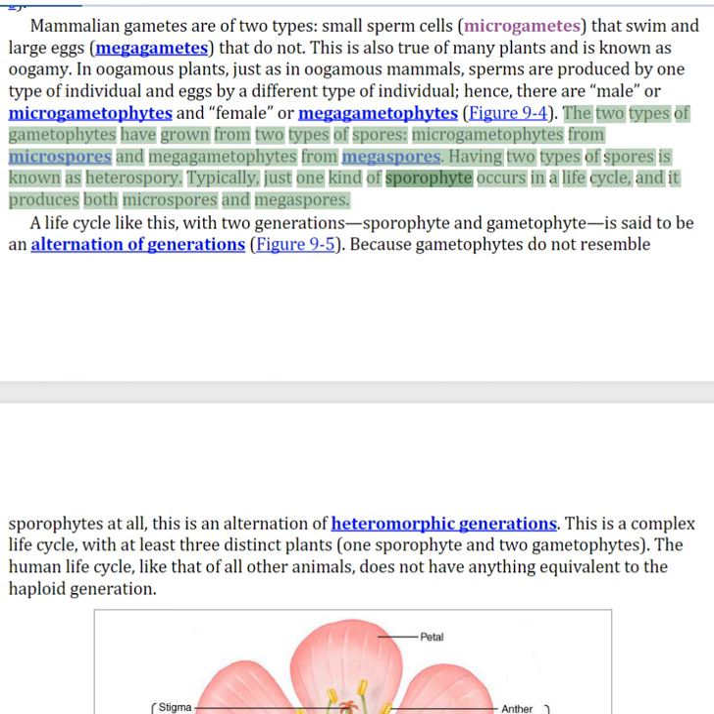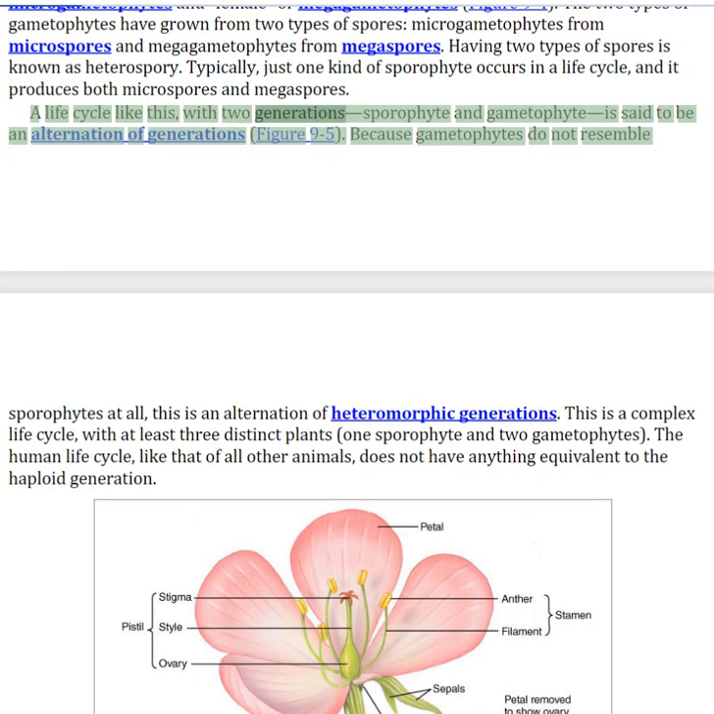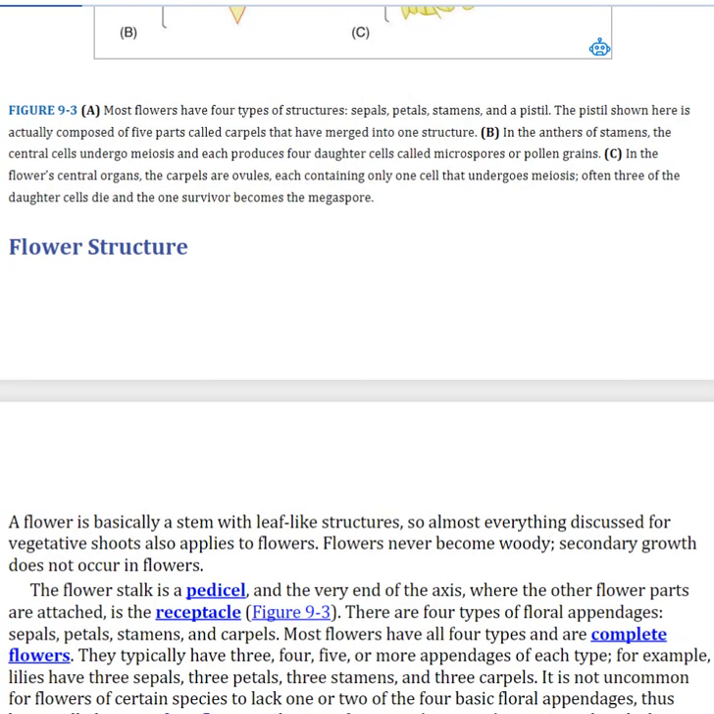Typically, just one kind of sporophyte occurs in a life cycle, and it produces both microspores and megaspores. A life cycle like this, with two generations, sporophyte and gametophyte, is said to be an alternation of generations. Because gametophytes do not resemble sporophytes at all, this is an alternation of heteromorphic generations. This is a complex life cycle, with at least 3 distinct plants. The human life cycle, like that of all other animals, does not have anything equivalent to the haploid generation. Figure 9.3. Most flowers have 4 types of structures: sepals, petals, stamens, and a pistil.